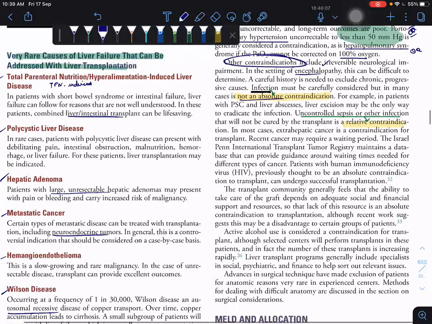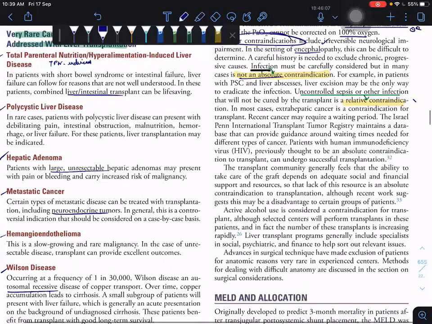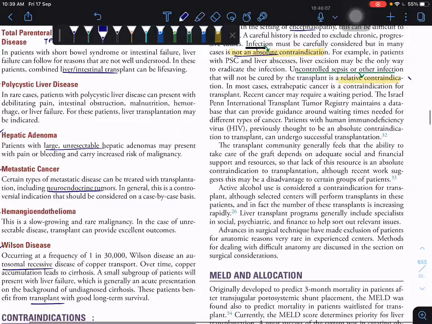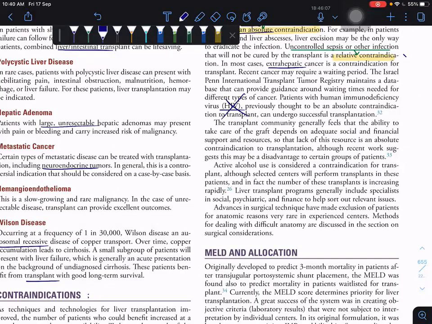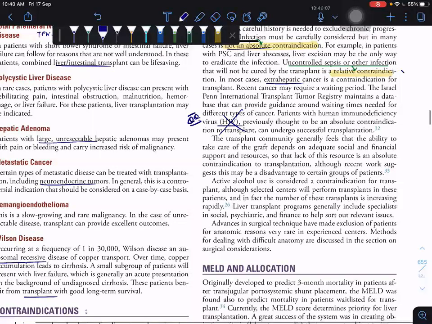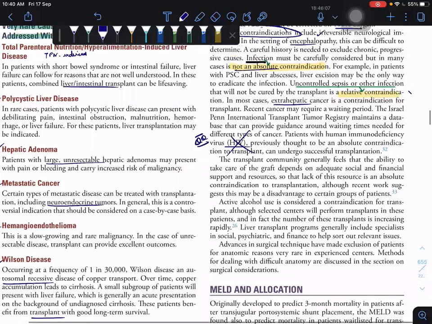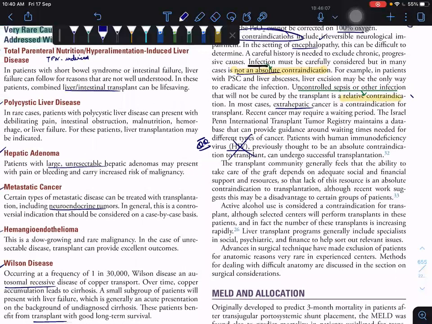Under other contraindications, extrahepatic cancers. HIV is nowadays not a contraindication. We can go for successful transplantation in HIV. This is an MCQ, so your MCQ will come under here. All of the following are contraindications except HIV. One is HIV. And what are all of the following is absolute contraindication except infection is the answer. So which is the relative contraindication? This is your uncontrolled sepsis. So all MCQs are here only.